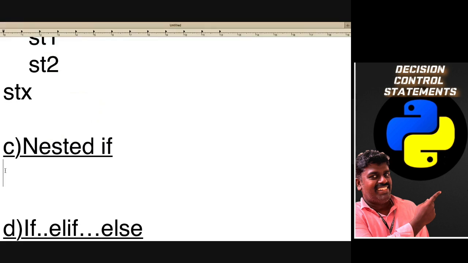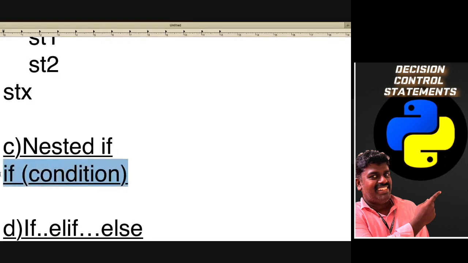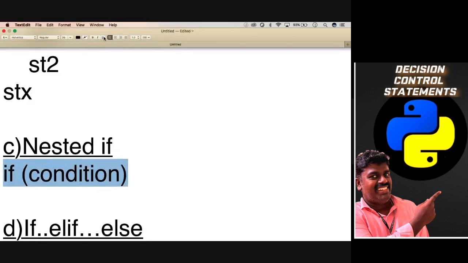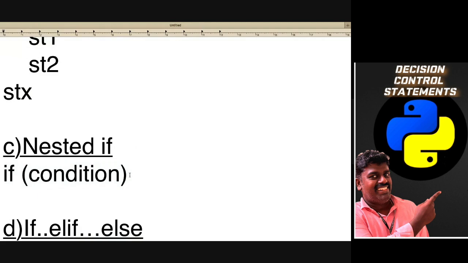Here I am going to give if condition. Whenever you are giving a condition, immediately you have to give a colon, because a set of statements is going to print. So automatically it will be indented by four spaces.